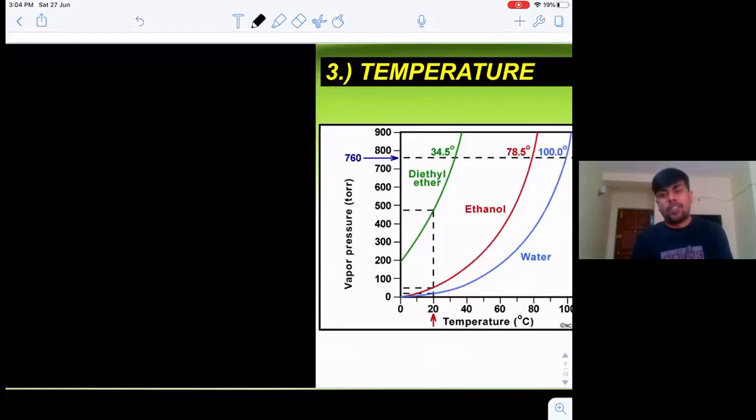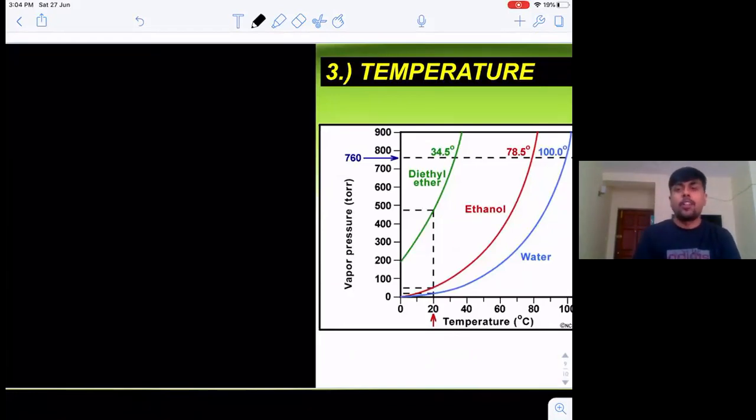How vapor pressure depends on temperature is basically shown in this graph. You will see it is a logarithmic relation between vapor pressure and temperature. But the first question that strikes my mind: how is vapor pressure dependent on temperature? We are seeing in this graph that with increase in the temperature, the vapor pressure is increasing, right? But why is vapor pressure dependent on temperature? Let's try to understand this.